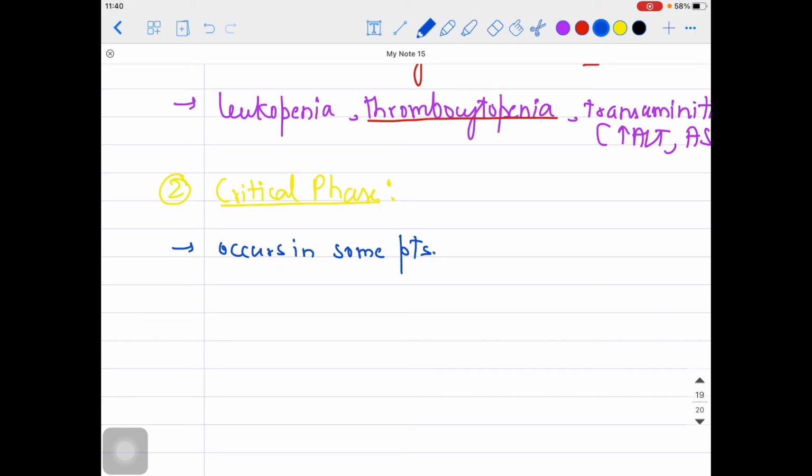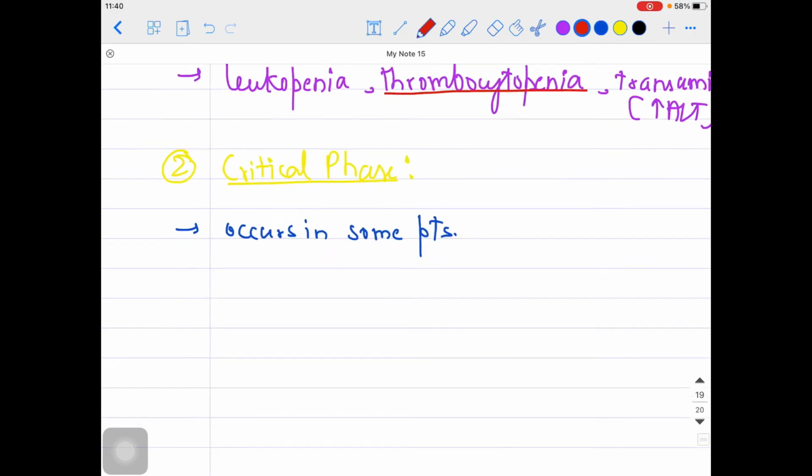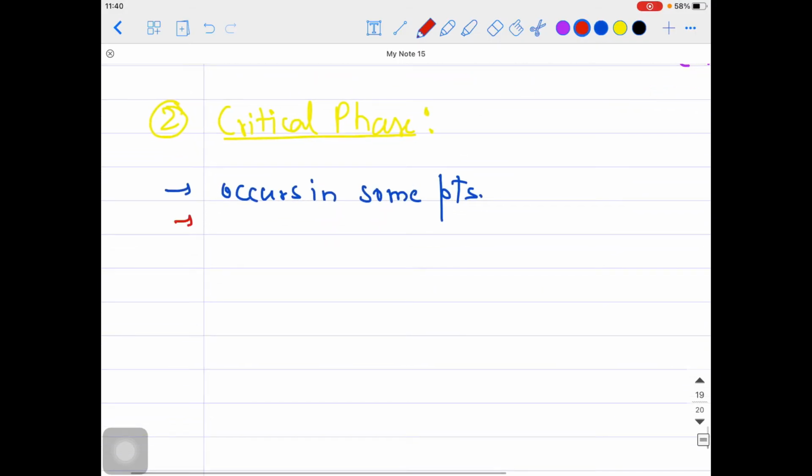What might happen in this kind of persons? Secondary infections might be there in some of the patients. For example, another dengue serotype, I told you dengue 1 to dengue 4, four kinds of virus. Another dengue serotype can be involved in this particular patient.